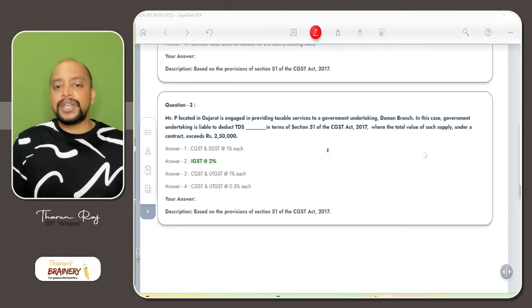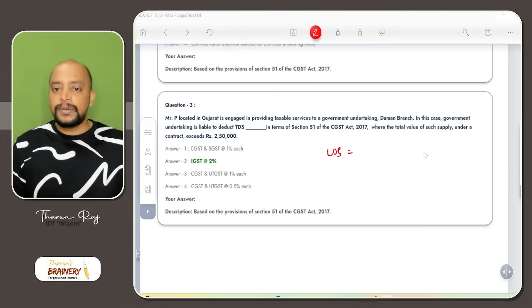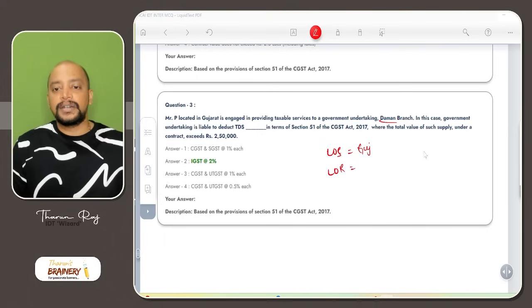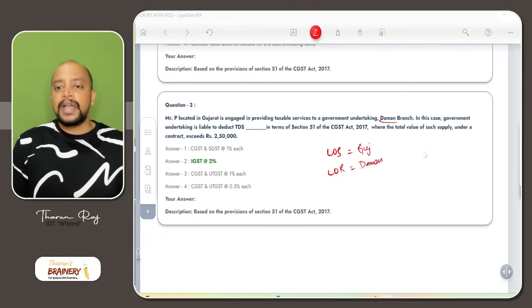So where is the location of supplier? P, located in Gujarat, is engaged in providing taxable services. So supplier is in Gujarat. What is the location of recipient? Daman DU. And place of supply, they have not given anything.